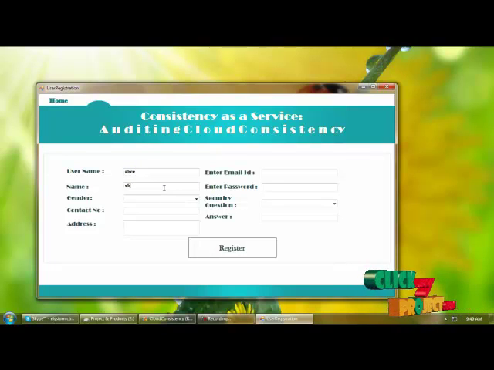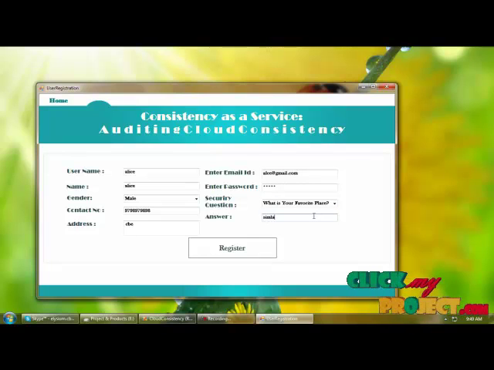Name, gender, contact number of the user, address of the user, mail ID, password, security question, and answer for the security question.